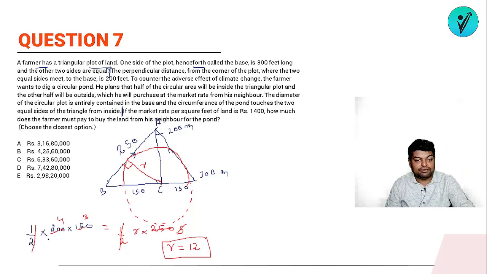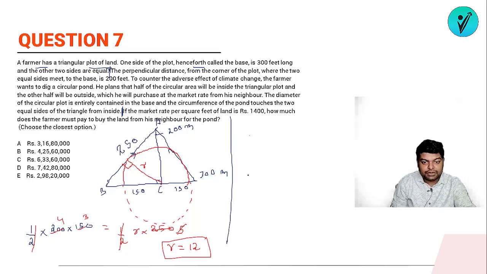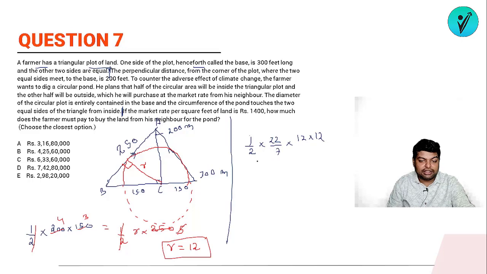So if your radius is 12, what will be the area of the half circle? So area of the half circle will be 1 by 2 into pi, which is 22 by 7, into r square, which is 12 into 12. So this is the area of the circle. In this area of the circle, if I multiply 1400, now why are we multiplying by 1400? Because we have to find the price, right? If the market rate per square feet of the land is 1400, per square feet का price क्या है? 1400. So total this much square feet of land we have to purchase. Simply multiply it by 1400 so that we get the total cost.